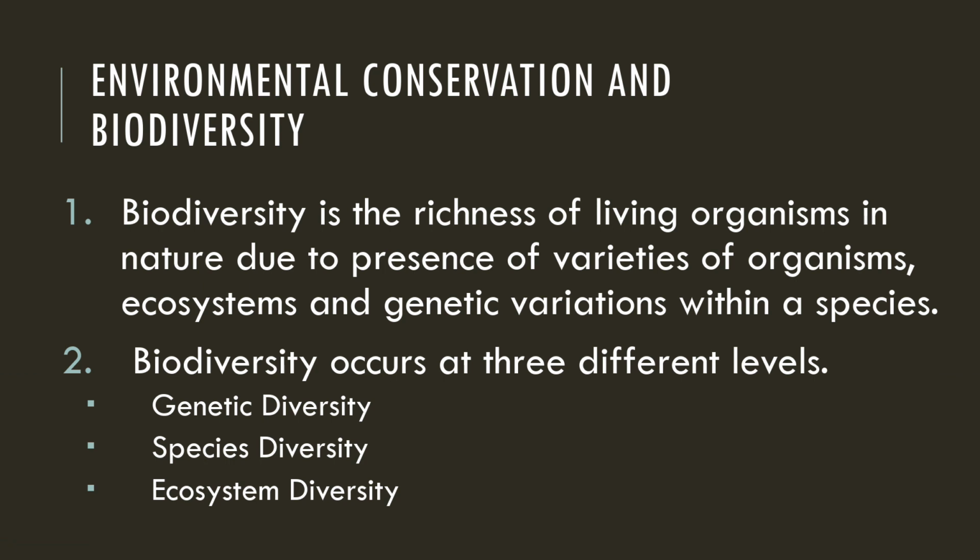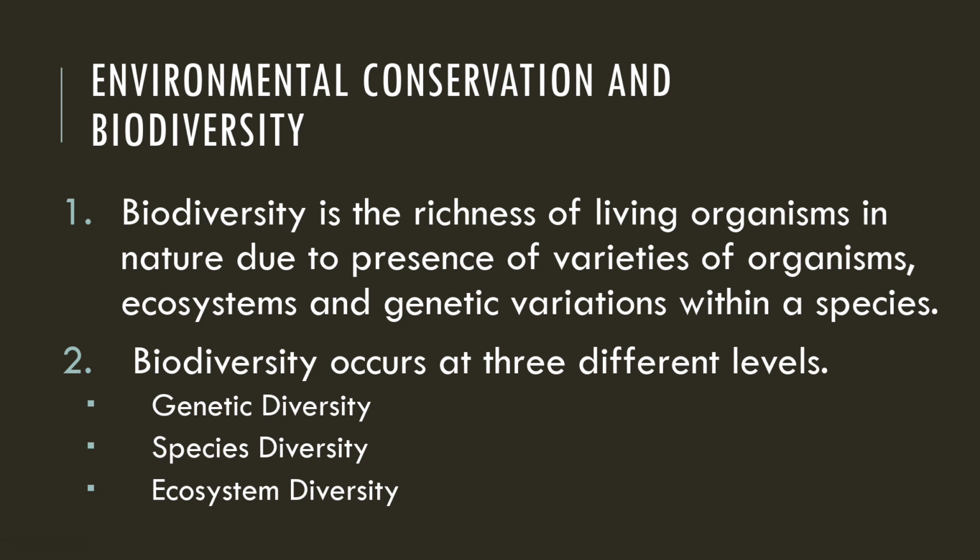These are the many varieties of that single plant. That is the biodiversity of that plant: a richness of varieties of a particular species. This biodiversity occurs at three different levels.